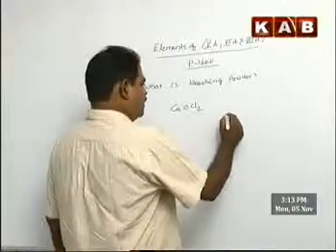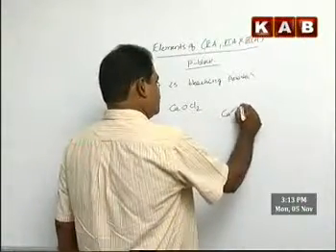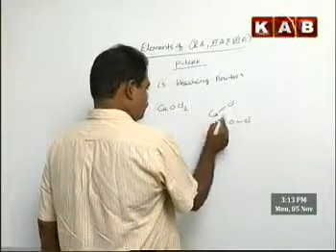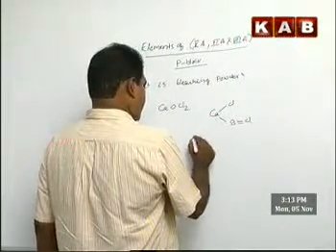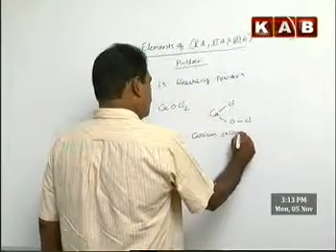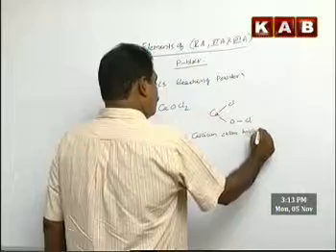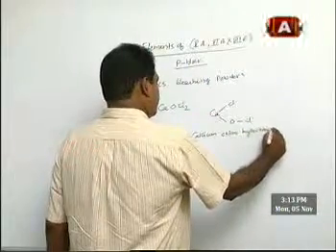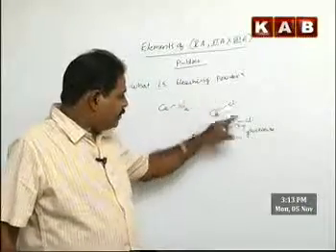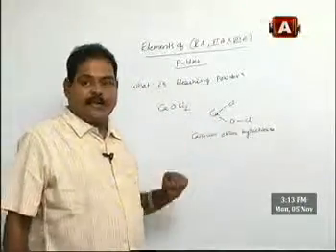In fact, that is CaClOCl. What is it in fact? Calcium chlorohypochlorite, a derivative of hypochlorous acid.